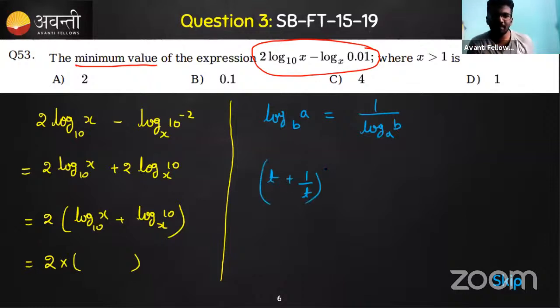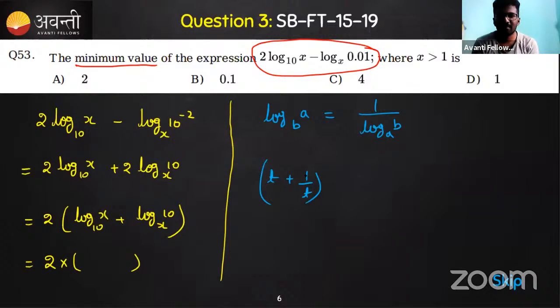So what is the minimum value of this expression? Just tell me this value. If there is t plus 1 by t, what is the minimum value? Minimum positive value. We know that the log is always positive, so this is positive, this is positive. What is the minimum value that it can take? It can be answered very easily. This is an algebraic question, not logarithmic.